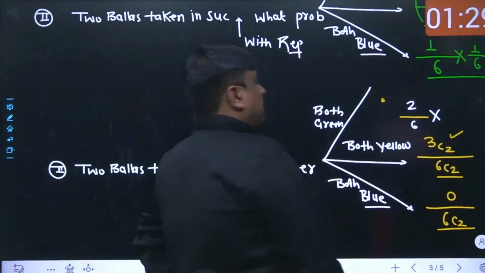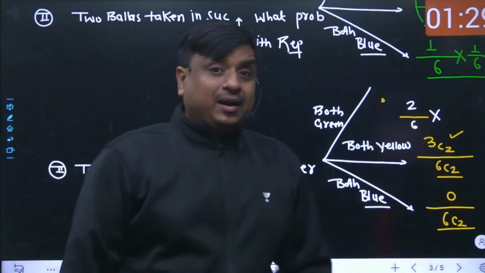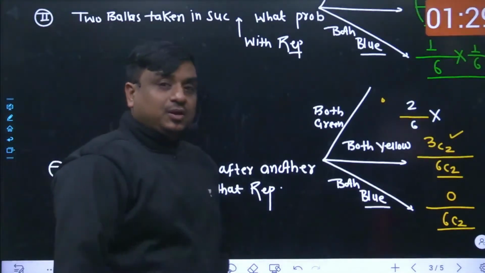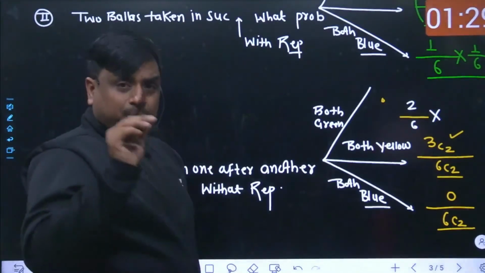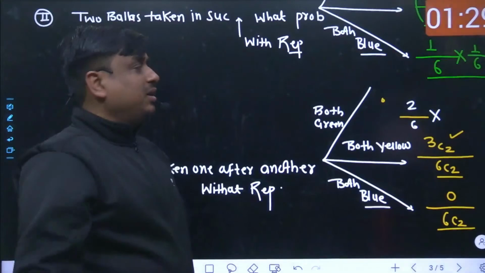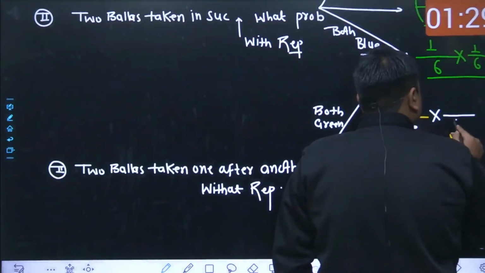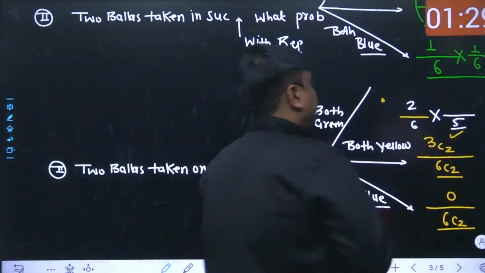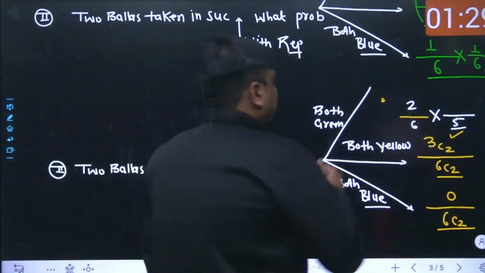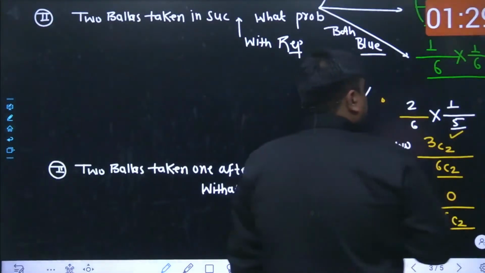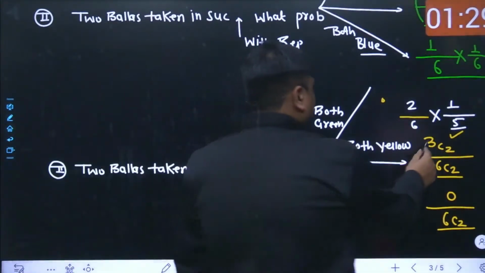And now the green ball which has been taken out is discarded, not fed back into the box. Quite okay, sir. And still, next time when I put my hand back into the box, I want the next ball to also be green only. How is it possible? One ball is already discarded, so the sample size has decreased to 5 now. That is quite okay. And even the number of green balls has decreased to 1 only. And this is the answer over there.